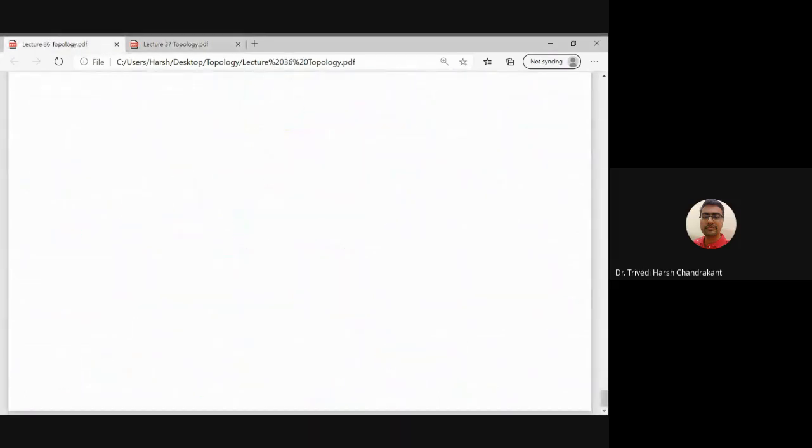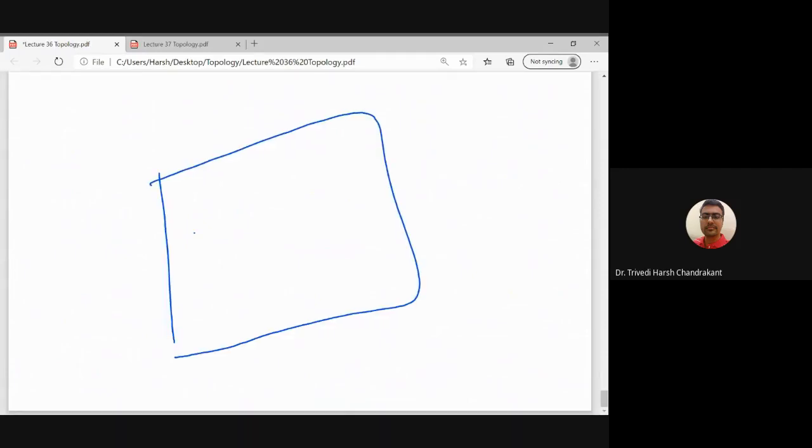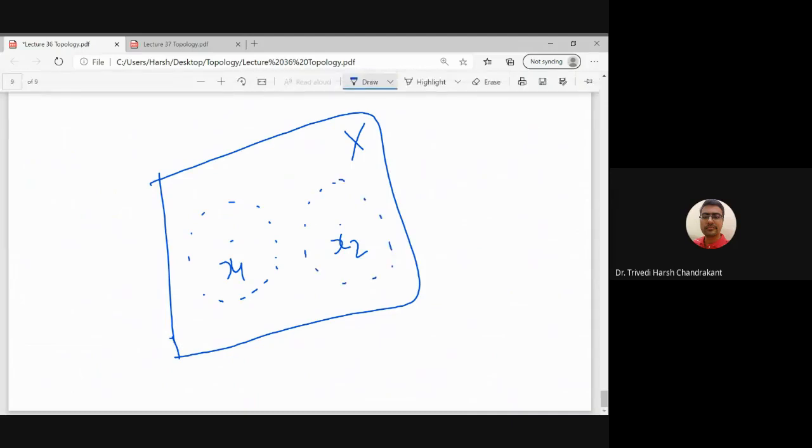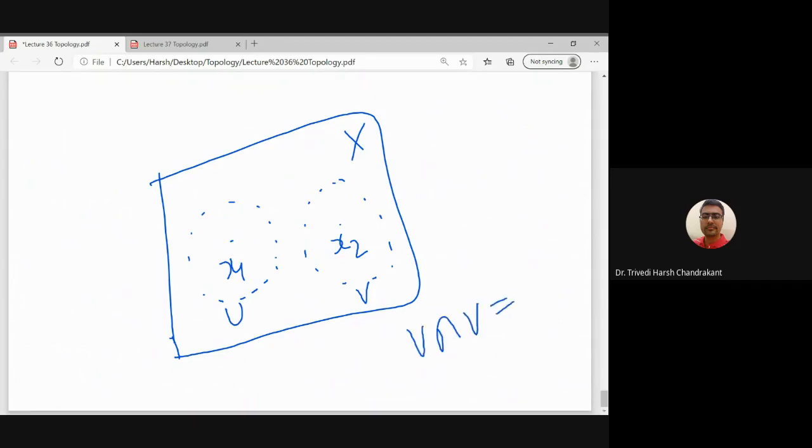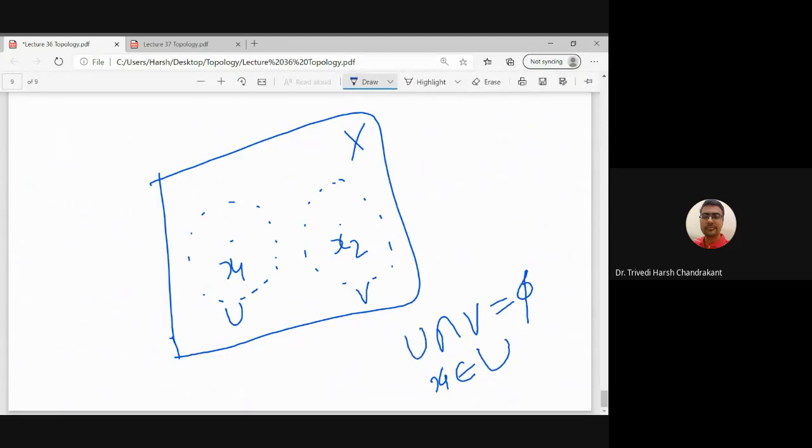So let us recall the definition of Hausdorff space. The topological space X is Hausdorff if I take two elements x1 and x2, then I can always find two open sets u and v such that u and v are disjoint, and the first element is contained in the first set u, and the second element is contained in the second open set.